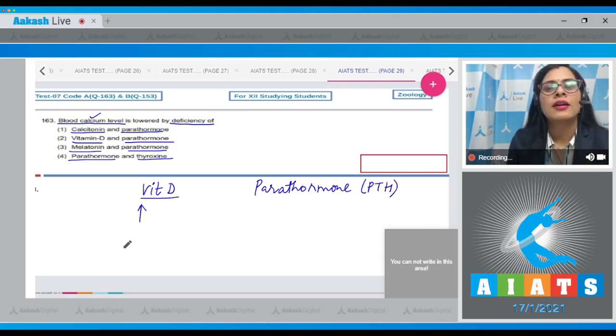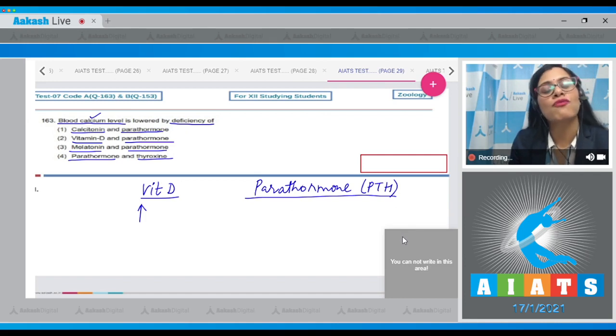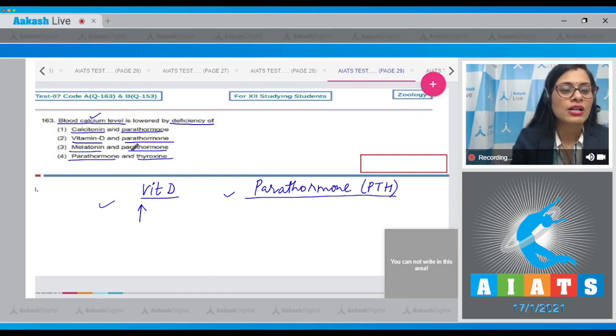Vitamin D increases absorption of calcium in blood, and parathormone causes resorption of bones to release calcium in blood. So deficiency of both vitamin D and parathormone decreases blood calcium level. So the correct answer to this question is option number 2, vitamin D and parathormone.